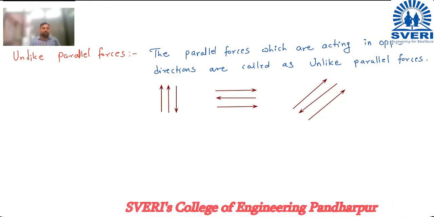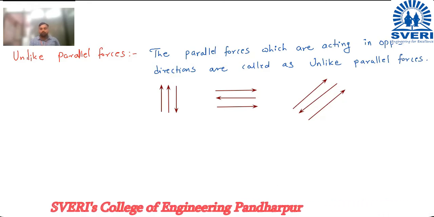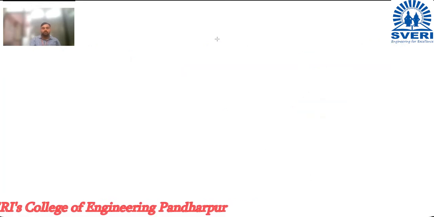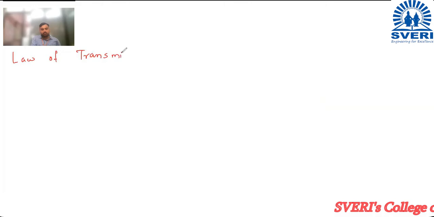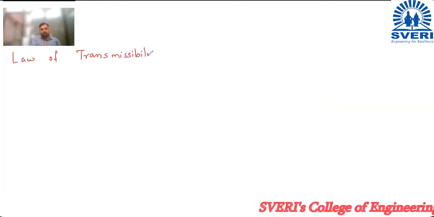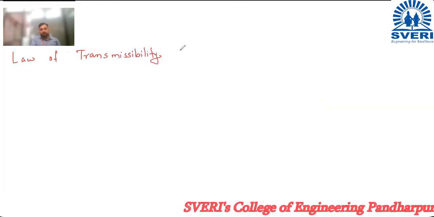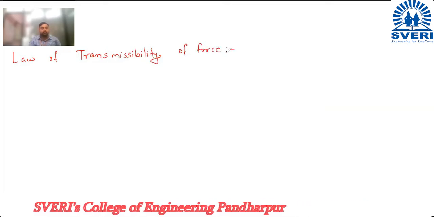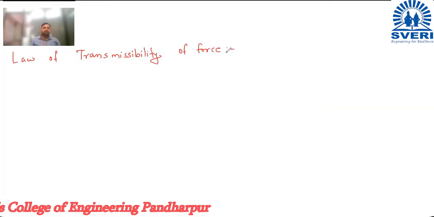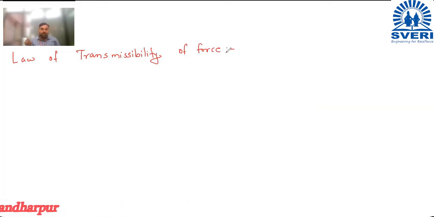So now moving further, next is the law of transmissibility of force. What does this law say? If a force is acting at a point on a rigid body, then it is assumed to act at any other point on the same line of action within the body.